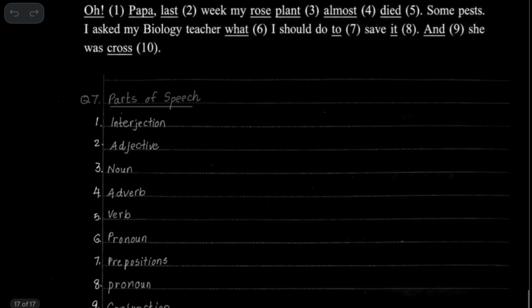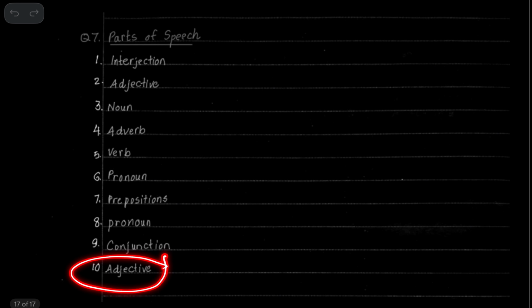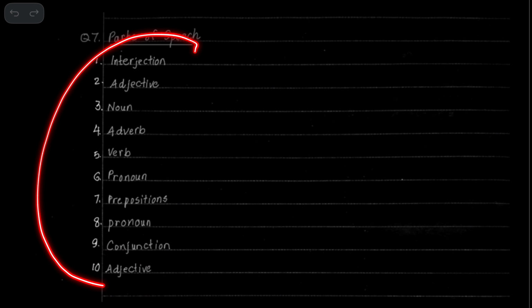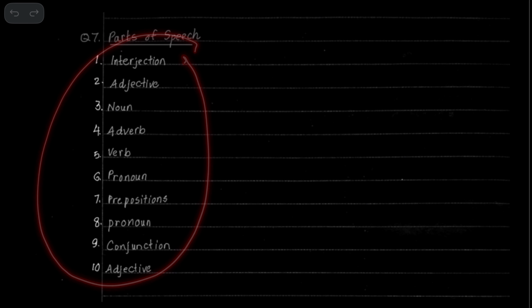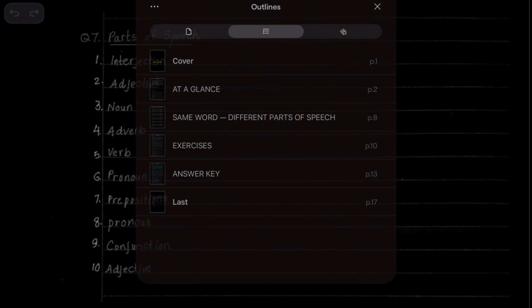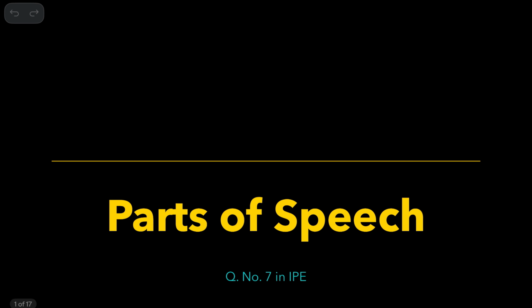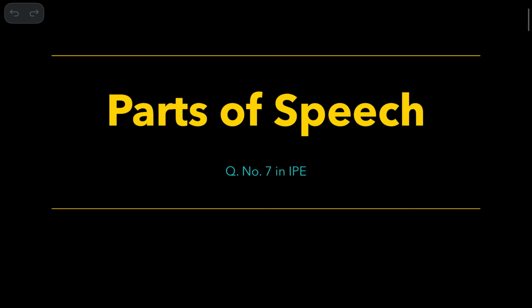So you can write all 10 answers like this. Don't leave out any questions, and answers can be written in brief like this. Don't write the full question sentence. You are not expected to write it. So if you write all 10 answers, even if you make a mistake or two, you will still be able to get all your marks. That's the reason why you should attempt all the questions.